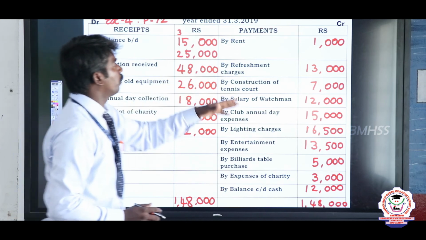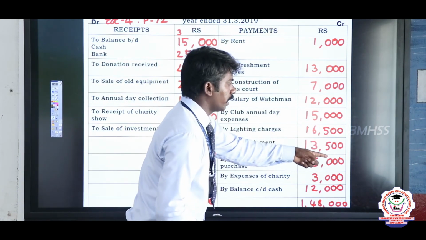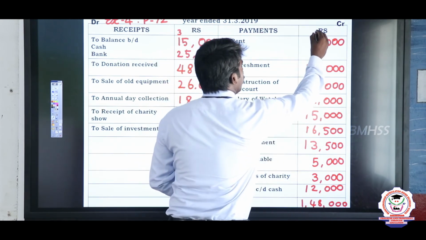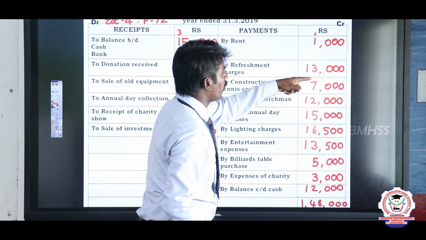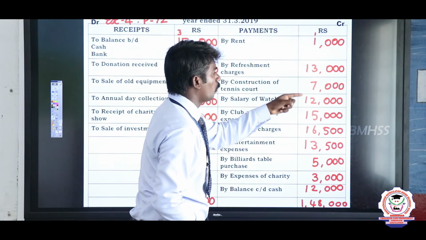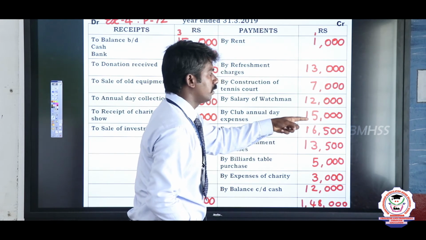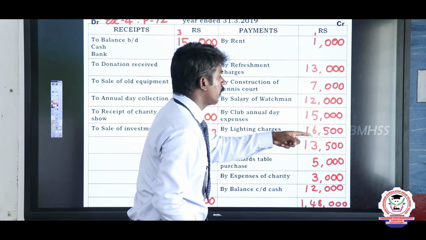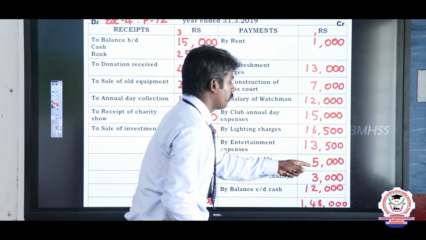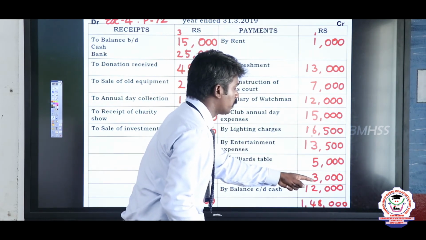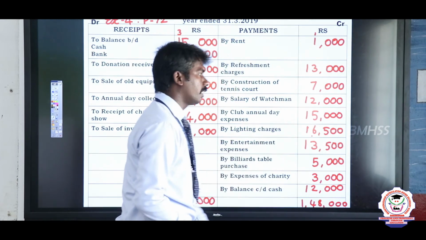What is the value of the payment side? We add together 500 plus 500, 1000. So add the ones: 1 plus 1, 2, 2 plus 3, 5, 5 plus 7, 12, 12 plus 2, 14, 14 plus 5, 19, 19 plus 6, 25, 25 plus 3, 28, 28 plus 5, 33, 33 plus 3, 36, 36 plus 2, 38.